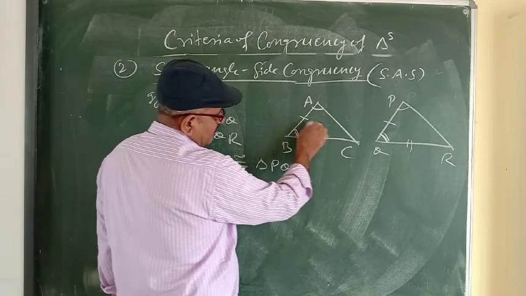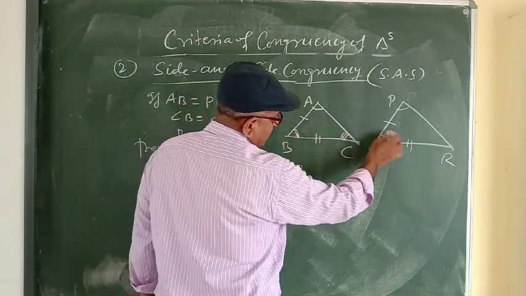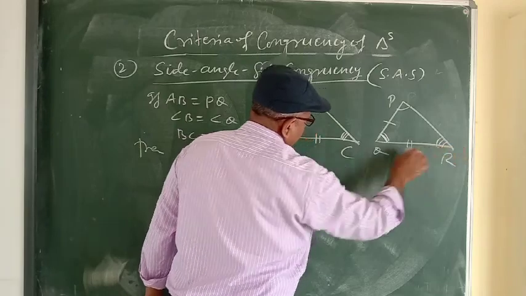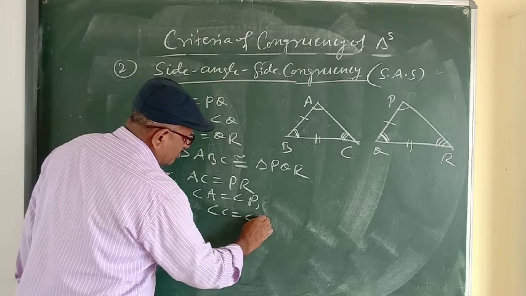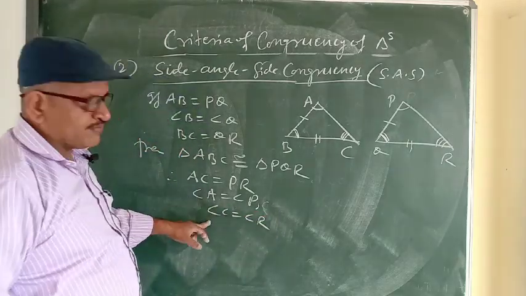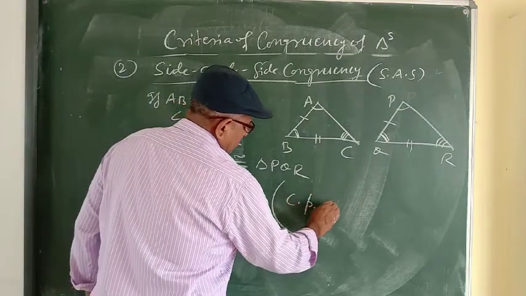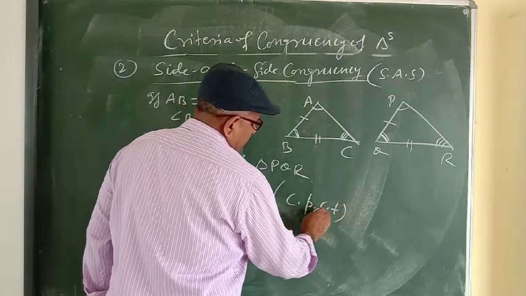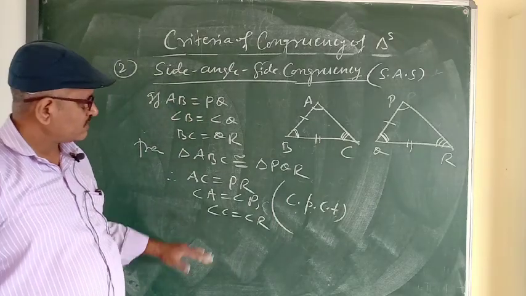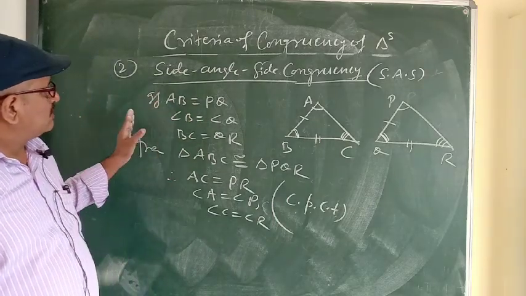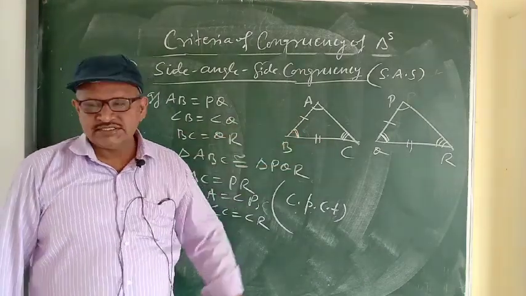And AB is equal to PQ. AB's opposite angle is C, and PQ's opposite angle is R. So angle C is equal to angle R. So these are corresponding angles. We will write here CPCT, corresponding parts of congruent triangles are equal. So this is the second criterion of congruency of triangles, side angle side.